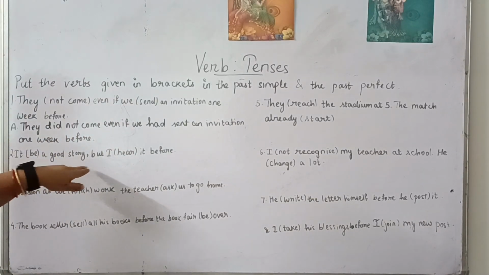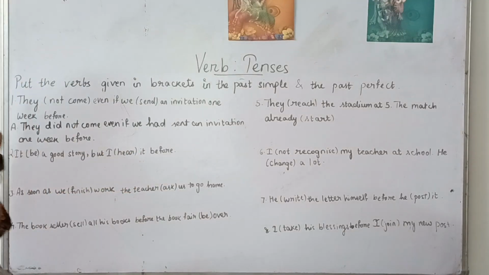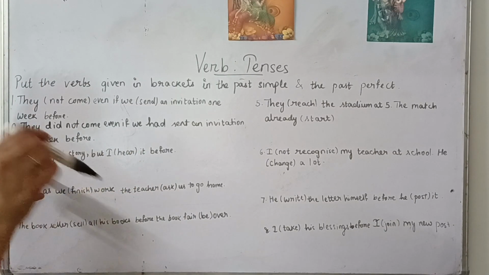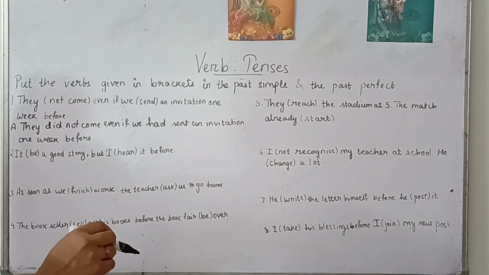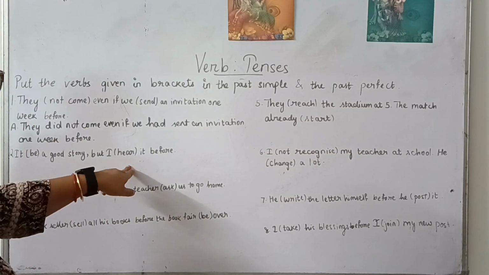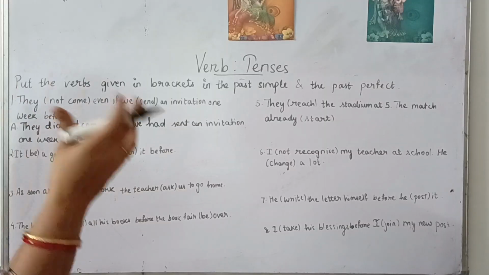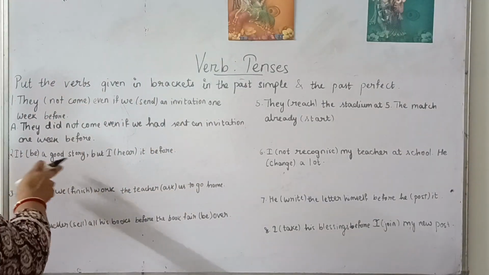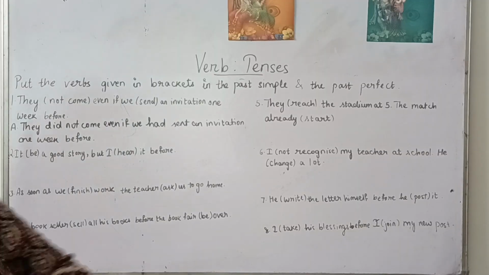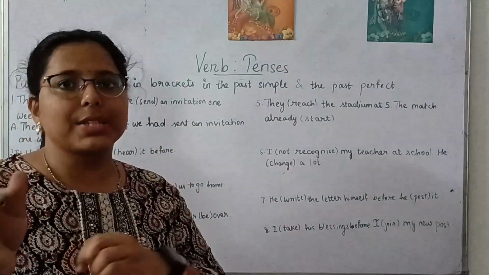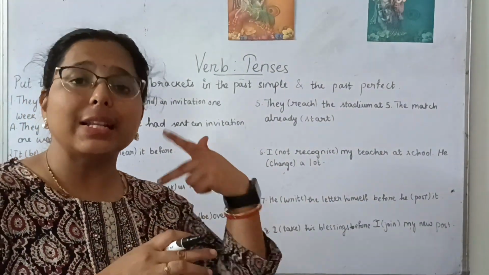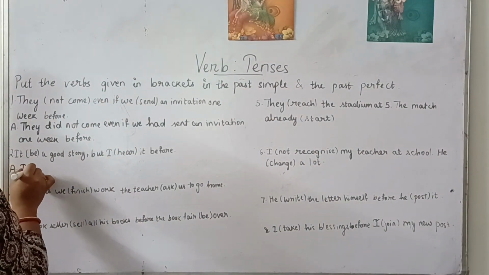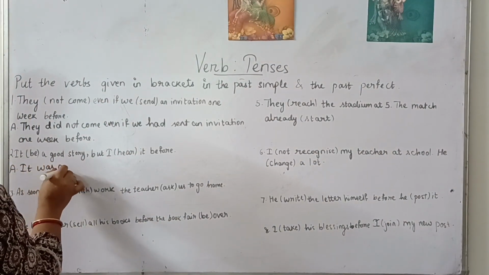"It be a good story, but I hear it before." So here, this is the later action, and this is the previous action, meaning you heard it before. So this is the first action, and the later action is that it is a good story. You are telling that you heard it before, so that was the first action. Second, you find it a good one, so that is the later action. So what do we write as the answer?